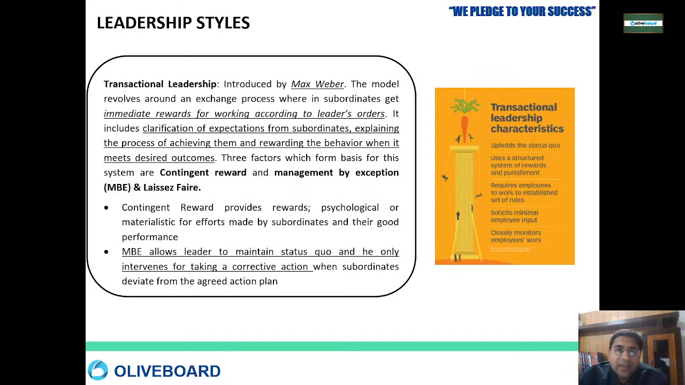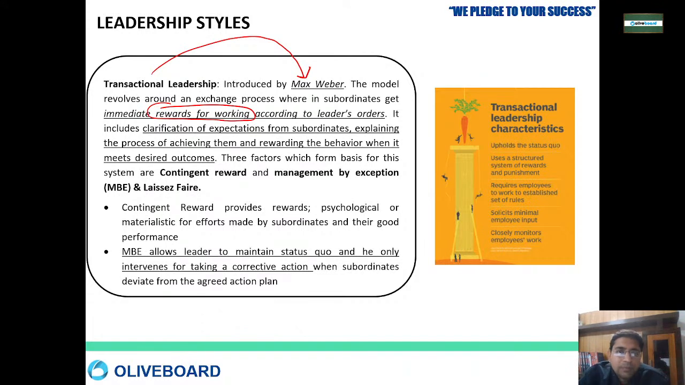Then comes a very important one, transactional leadership. This is asked everywhere. It was given by Max Weber. Here it works on reward and work purpose. Reward for working: you get a reward immediately for doing some work.